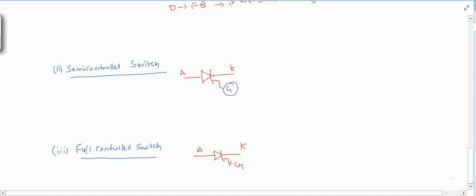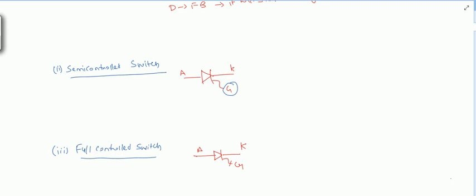And if we want to turn off this GTO, we can do it by giving a gate signal of opposite polarity. We will see that in the GTO part. We will see this GTO in detail. So this is like a fully controlled switch, as we can control how it can be turned on and how it can be turned off. So it is like a fully controlled switch, right?